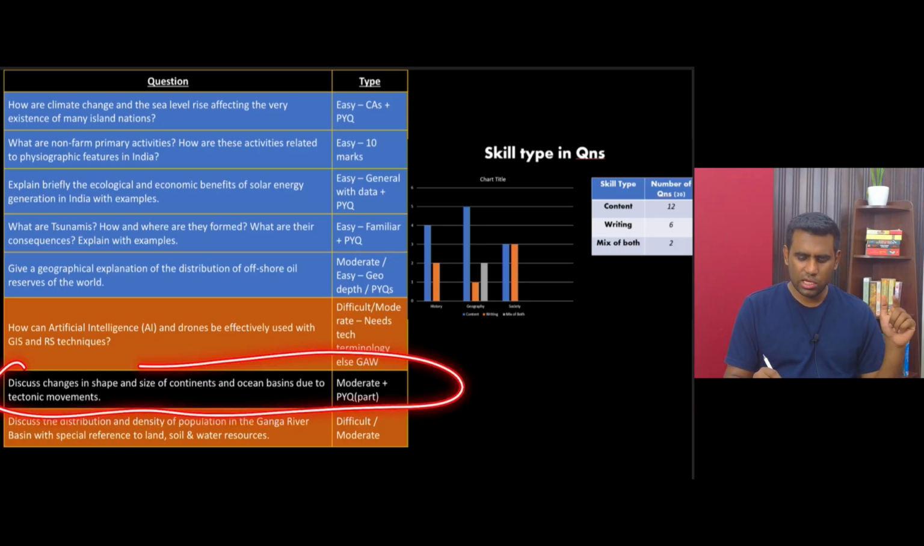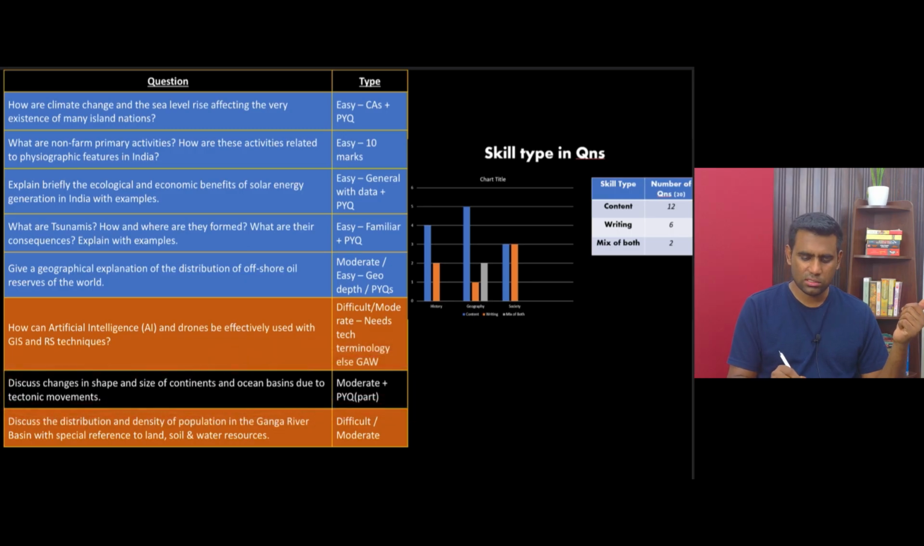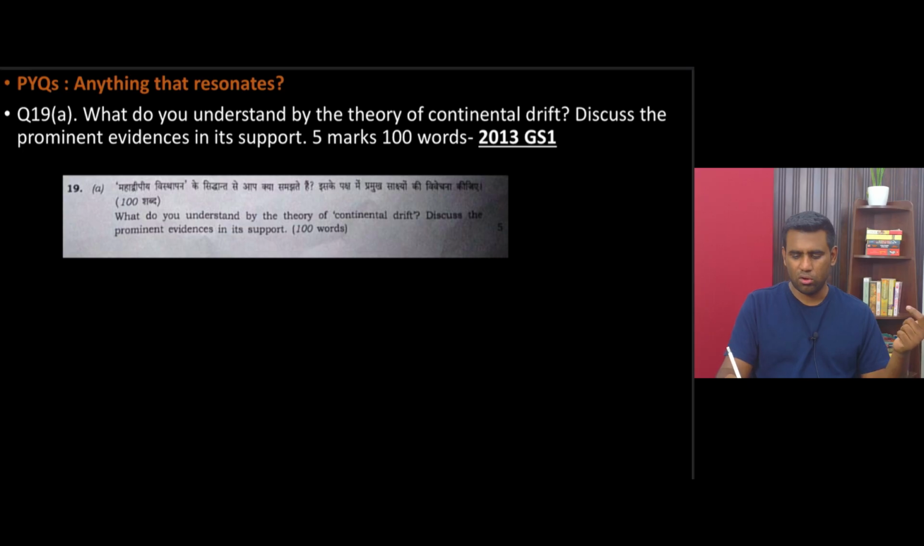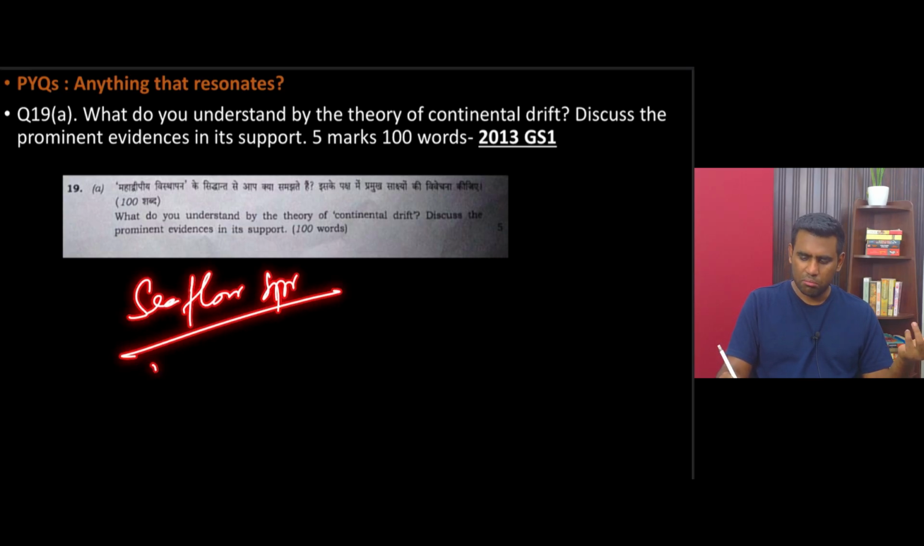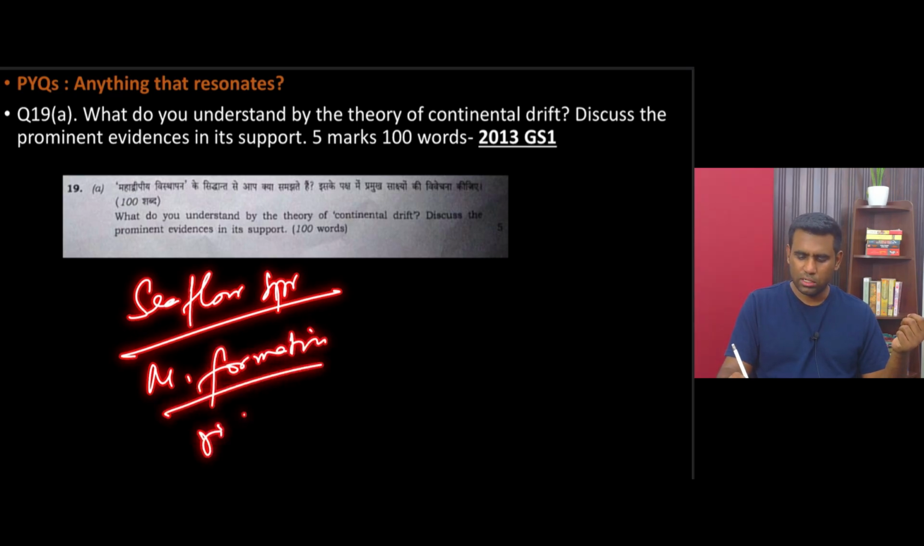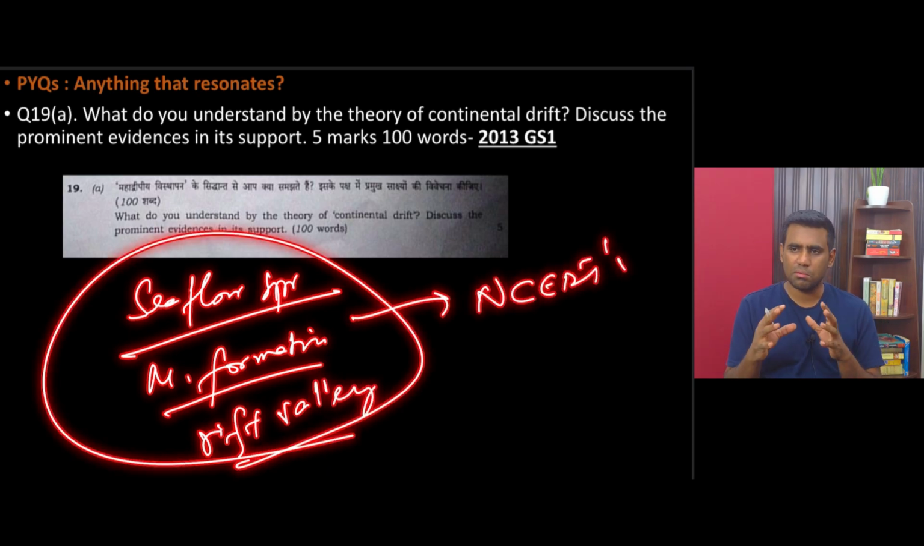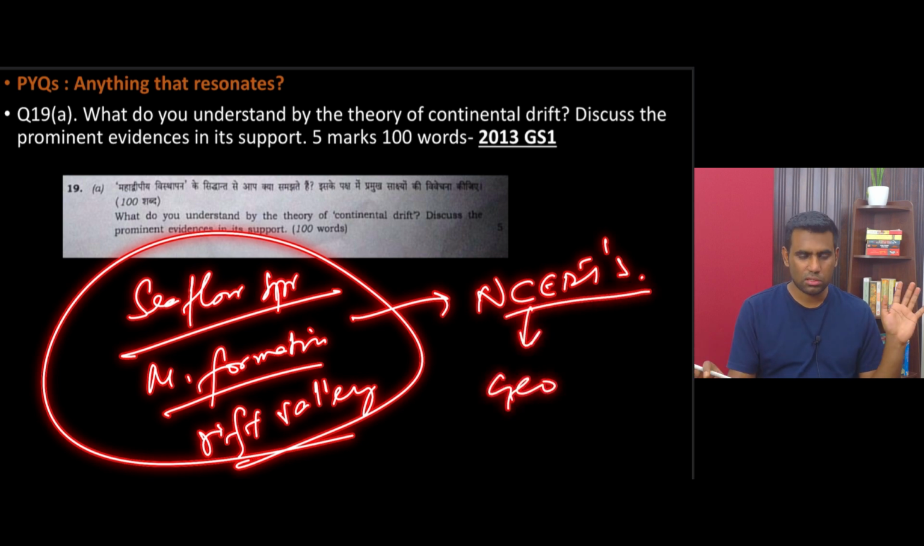Discuss changes in shape and size of continents and ocean basins due to tectonic movements. Even this is a direct topic on sea floor spreading, on mountain formation, right, on fault formations, rift valley formation. All of these are very familiar. You read this as a part of any normal geography textbook, right?